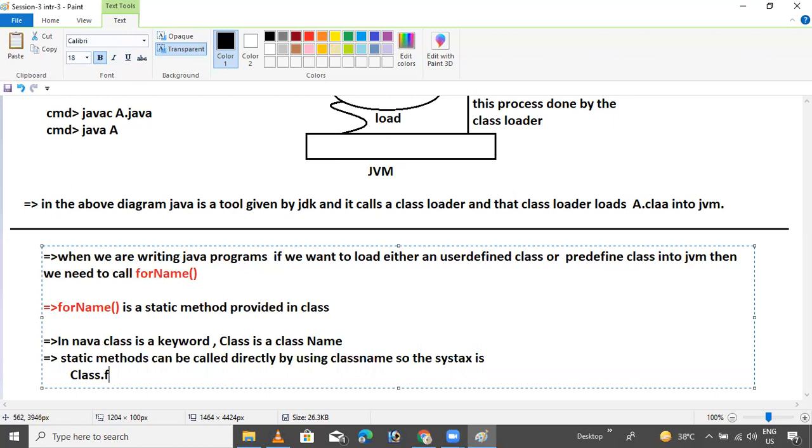Class.forName, and pass the fully qualified name of the class. What is the fully qualified name of the class? The class name with the package, the fully qualified class name. Okay.